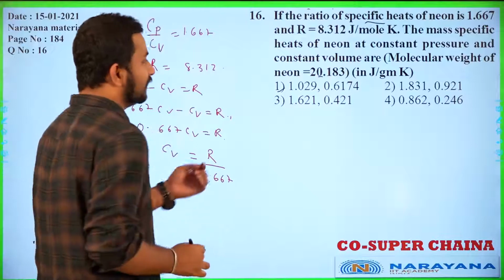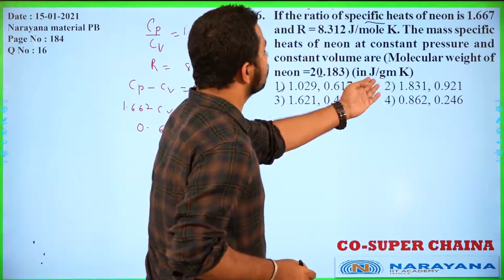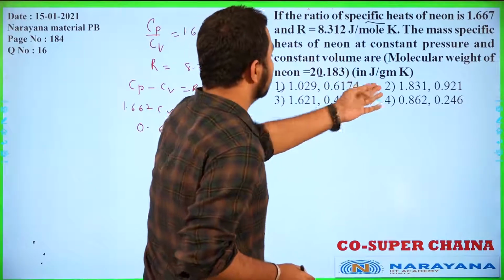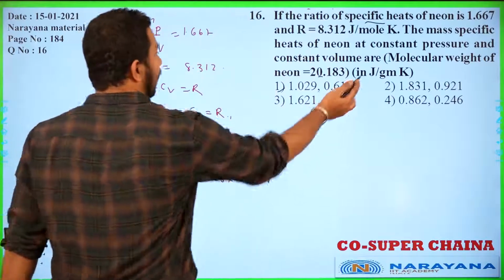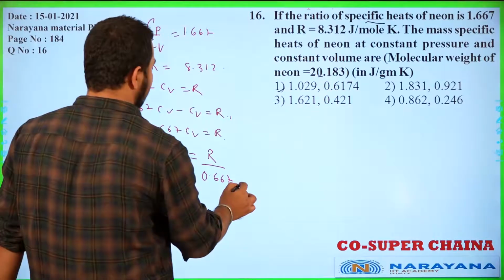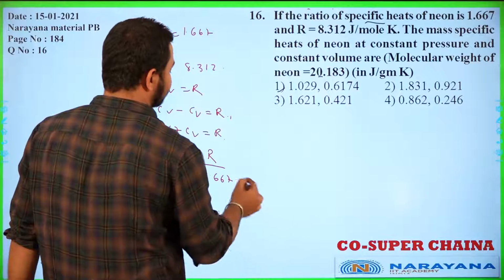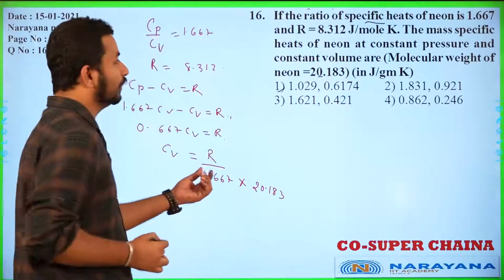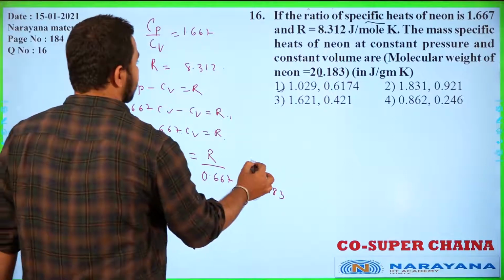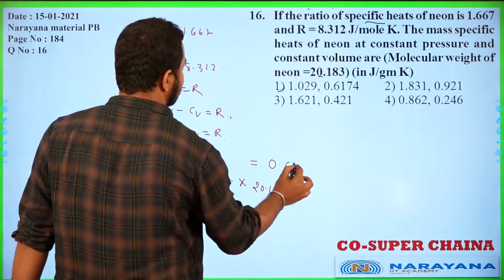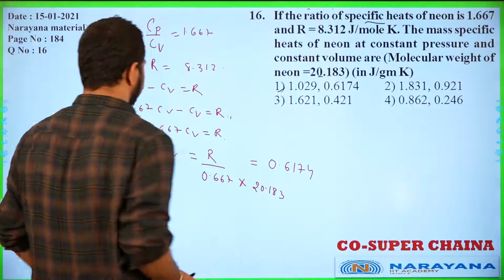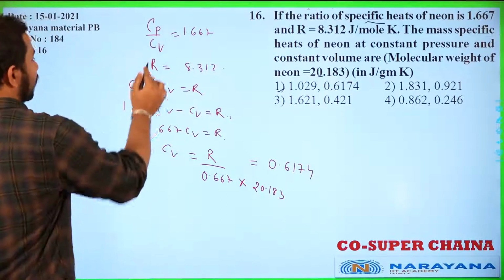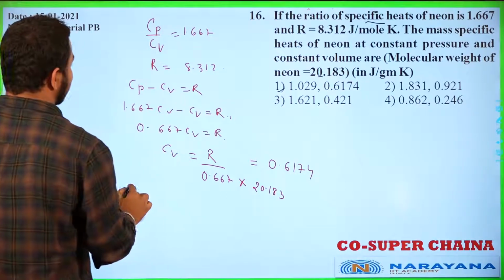Now we need the answer in joule per gram per Kelvin. So we need to divide the whole value by the molecular mass here. If you divide it, we'll get the answer as 0.6174 for the Cv value. Now students, you know what Cp is?